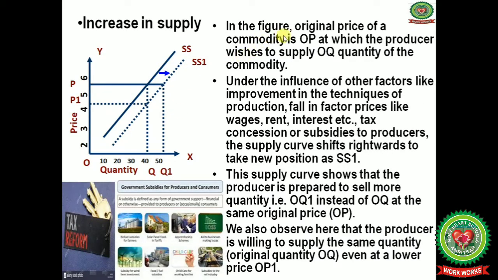Next one is, in the figure, the original price of a commodity is OP, at which the producer wishes to supply OQ quantity of the commodity.